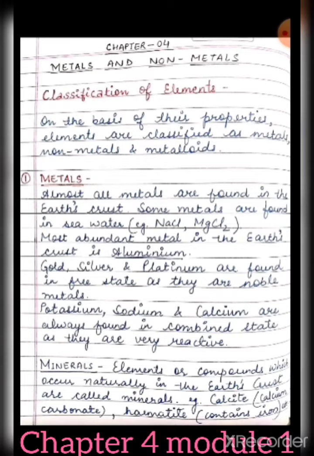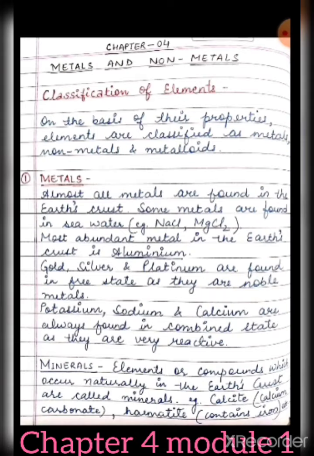So first of all, let's consider metals. Almost all metals are found in the earth's crust. Some metals are found in sea water as salts, for example sodium chloride, magnesium chloride, etc. The most abundant metal in the earth's crust is aluminium. Gold, silver and platinum are found in free state as they are noble metals. Potassium, sodium and calcium are always found in combined state as they are very reactive.